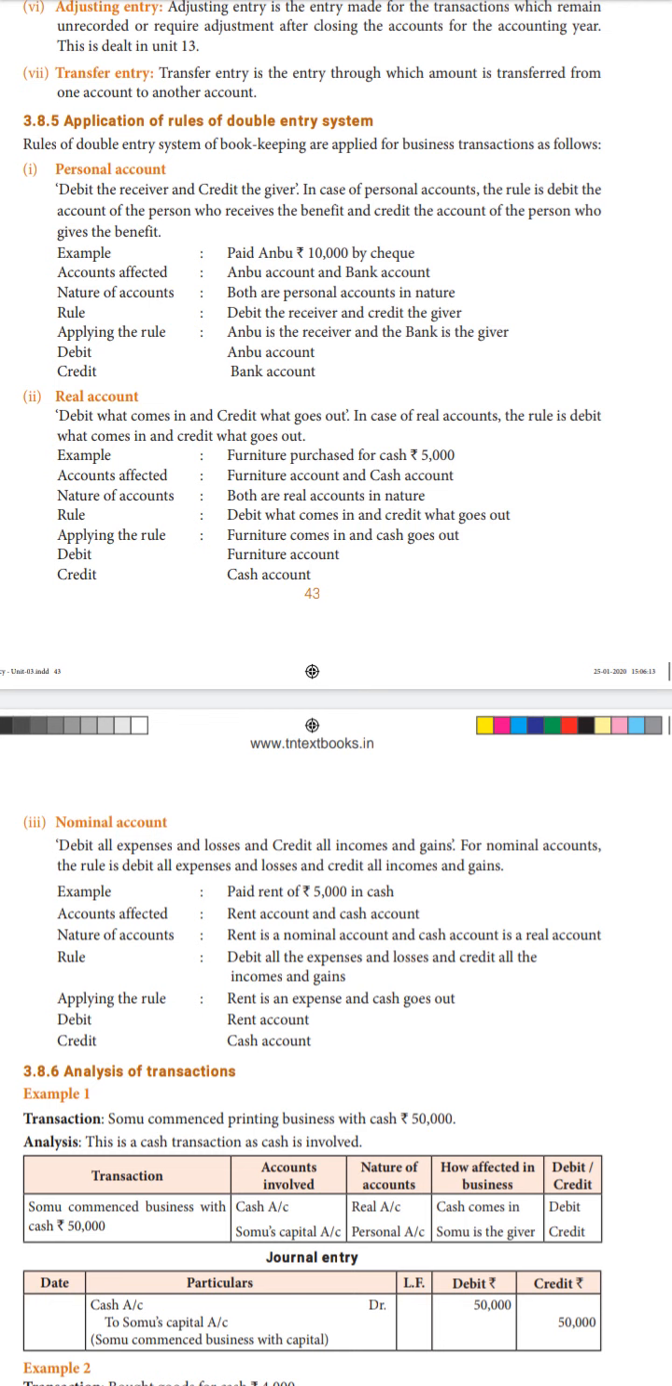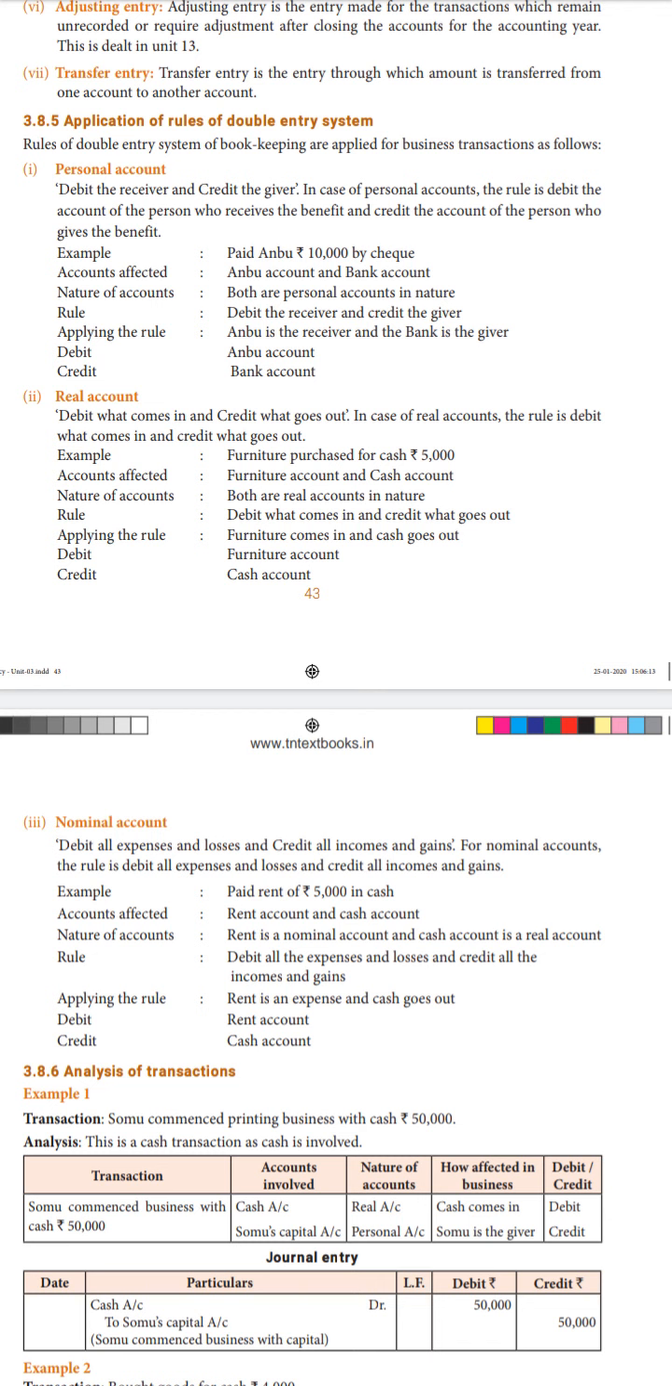Now apply the rule: what comes in should be debited. When we purchase furniture, furniture comes in. And when we purchase, we have to pay cash, which means cash is going out. So furniture comes in and cash goes out. Furniture is coming in, so we debit the furniture account, and cash is going out, so we credit the cash account.